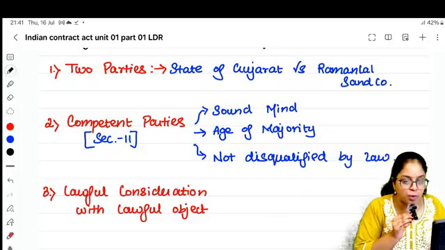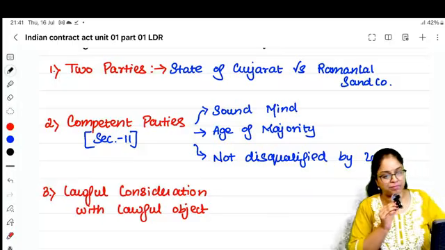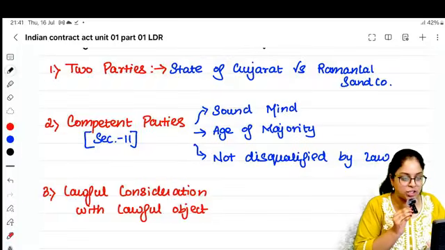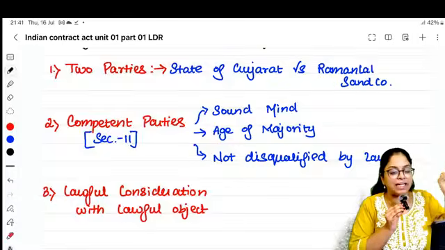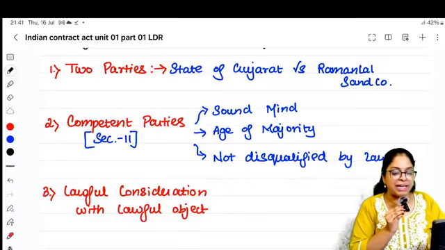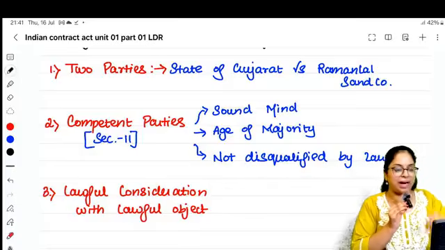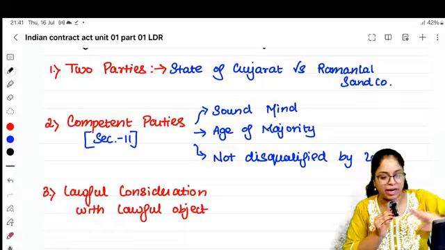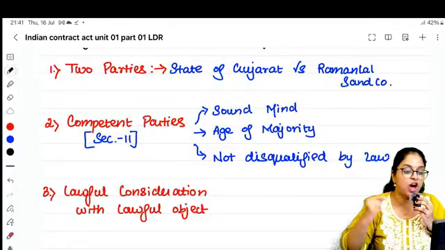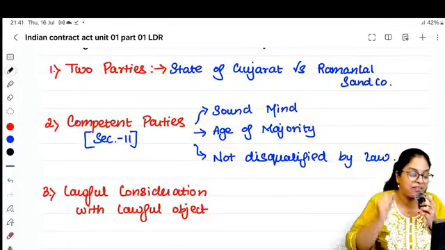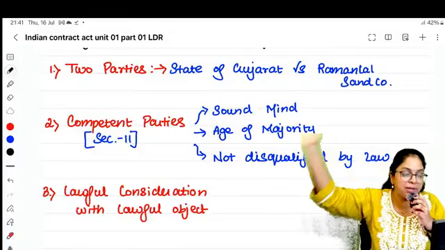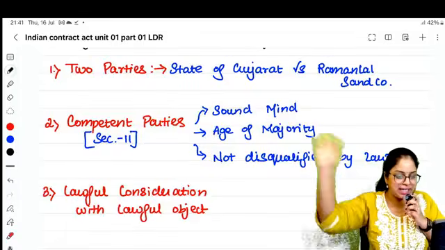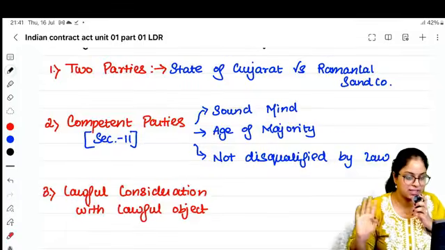Section number 11 talks about what? Section 11 talks about competency to enter into a contract. Who are competent parties? Who are of sound mind, age of majority, not disqualified by law. Somebody asked me what is not disqualified by law. We will discuss in detail in unit number 3. Don't worry. I'll revise it.